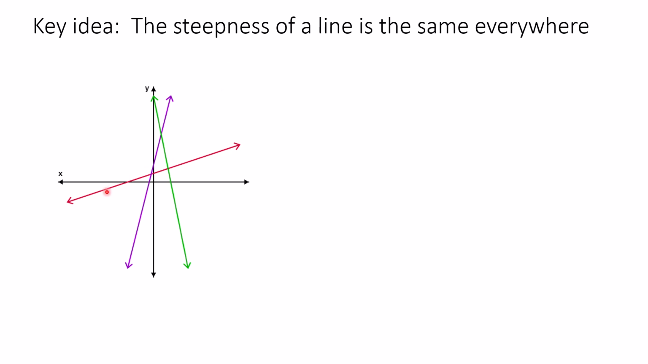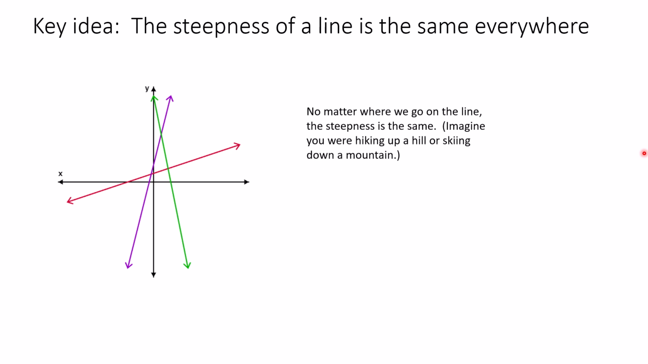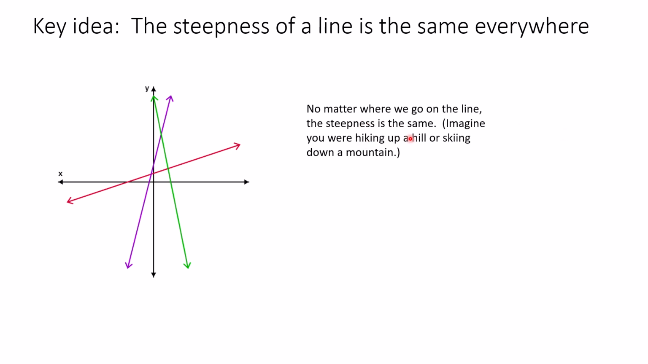Now, in real outside of math life, we do talk about curvy lines and stuff, but in math, it's really important to know that when we're talking about a line, we mean that the steepness is the same everywhere. In other words, all lines are straight. So no matter where we go on the line, the steepness is the same.